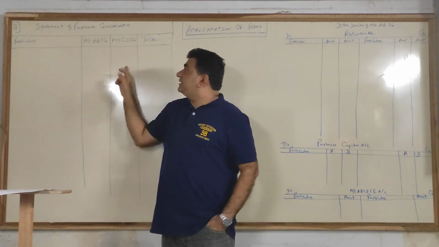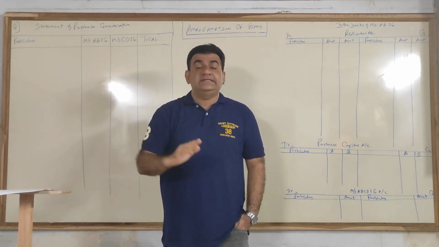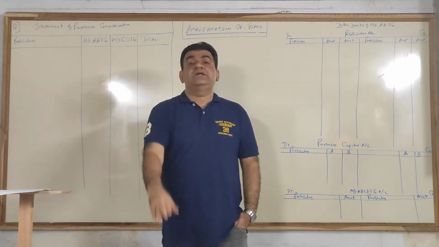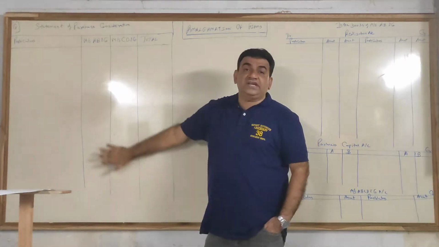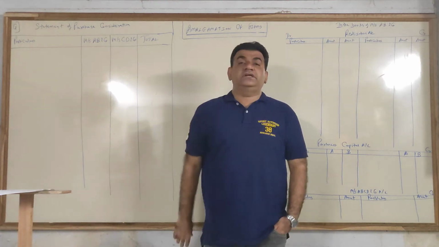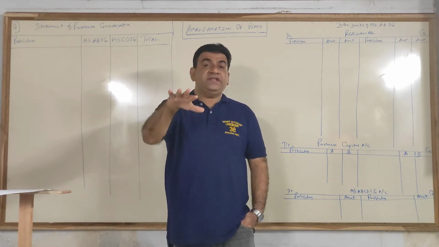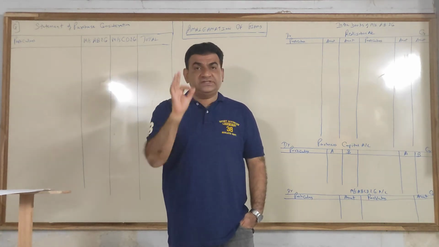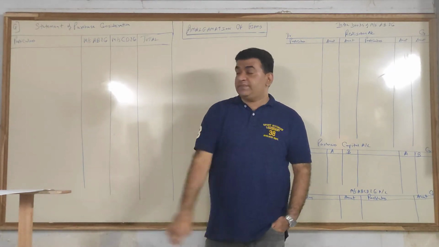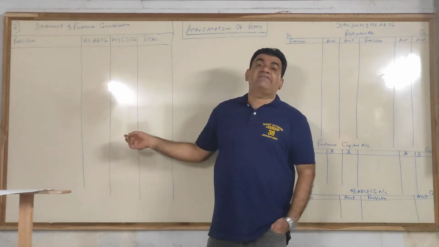So, this statement of purchase consideration will be prepared by each and every firm, let it be the new firm, let it be the old firm. And when you are all solving the sums, every sum will start with the statement of purchase consideration. Without this, you cannot proceed further. You cannot do any sum on amalgamation. Remember, if it is a 15 mark sum, minimum 3 to 5 marks are allocated for this. It depends. If there are more adjustments, this will have a weightage of 3 marks. And if there are fewer adjustments, this will have a weightage of 5 marks.